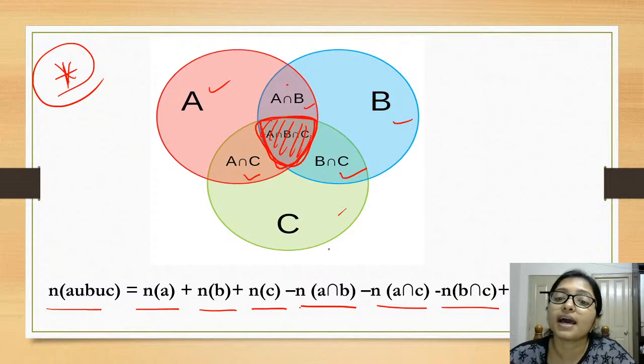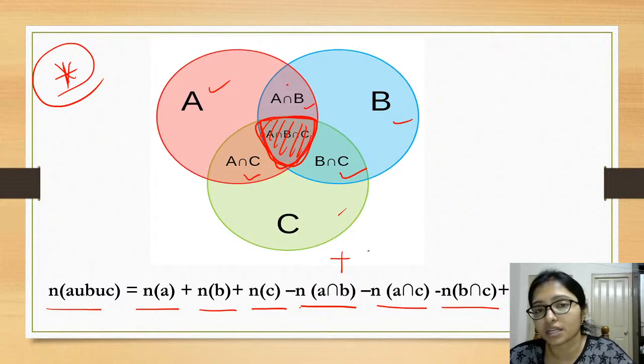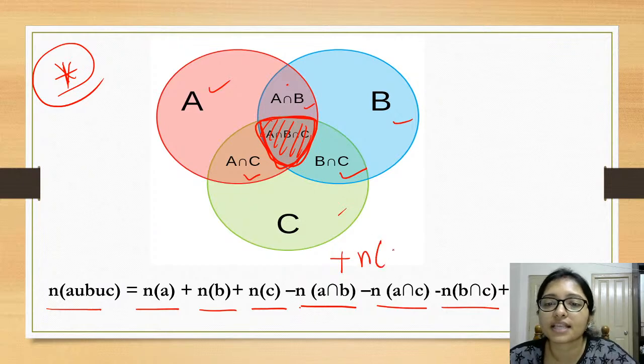That's why you have to add back this part, A intersection B intersection C.